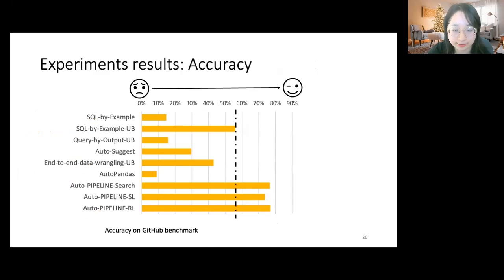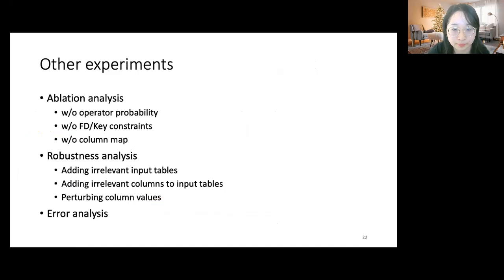We compare the success rates of synthesis across different methods. The x-axis shows the accuracy, and the figure shows the average accuracy over 700 real pipelines. As we can clearly see, auto pipeline-based methods can consistently synthesize over 70% of the pipelines from this benchmark, which is substantially more effective than other methods. More experiments can be found in the paper.